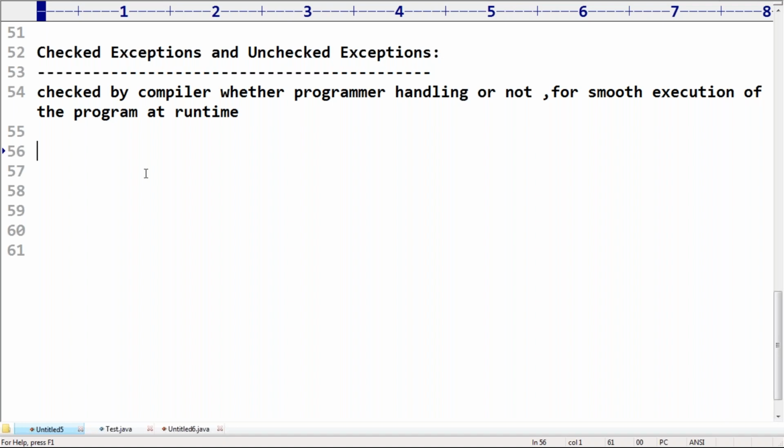The most rarely occurring exceptions, yes, compiler never checks. Remember that. If the values are available at runtime only, compiler never checks. Because if the values are available at the beginning, my compiler is able to check. But if the values are available at runtime, then compiler never checks. Observe that. So there are some exceptions which are not checked by the compiler, whether the programmer handles them or not. Those exceptions are called unchecked exceptions, right?